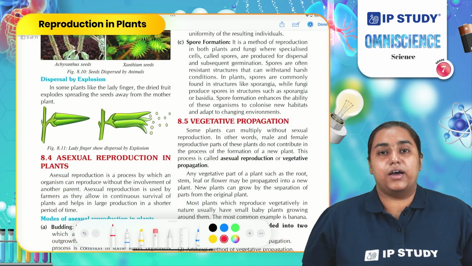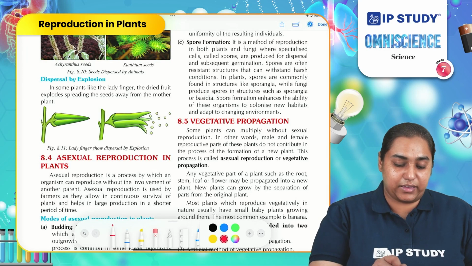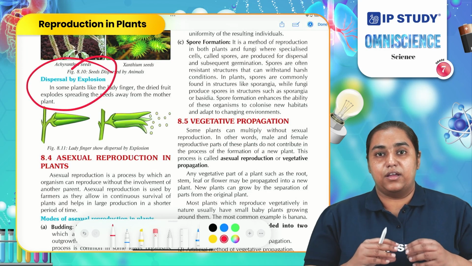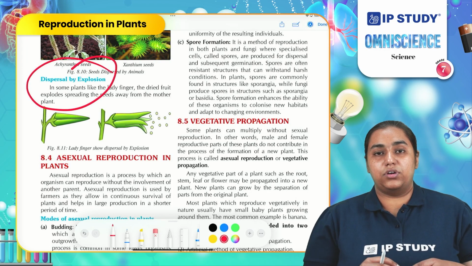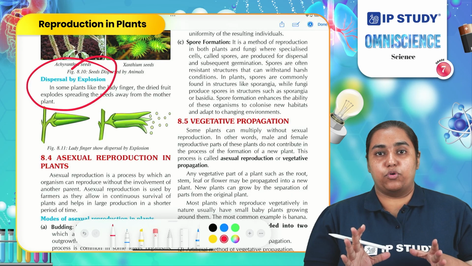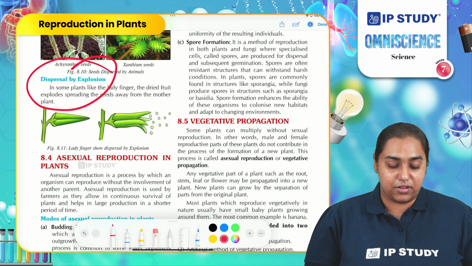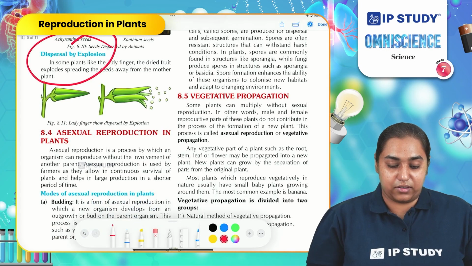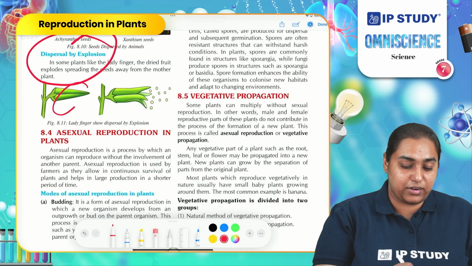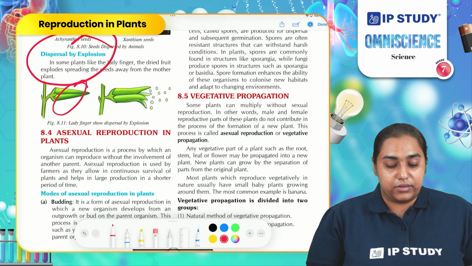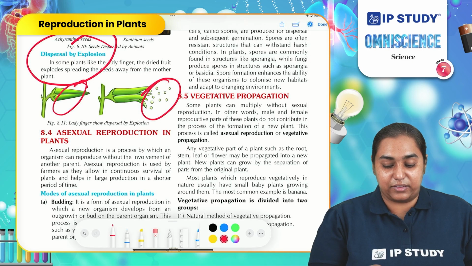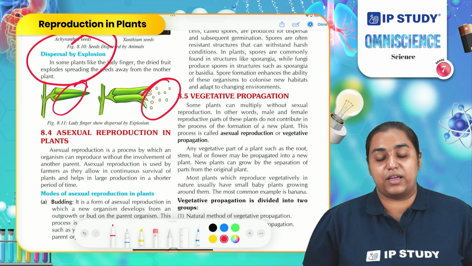Another method of dispersal is by explosion. The seeds present inside the fruit, that fruit explodes and the seeds get spread to faraway places. For example, if you observe this image, this is a lady finger fruit. It bursts open and these small seeds are released into the environment.